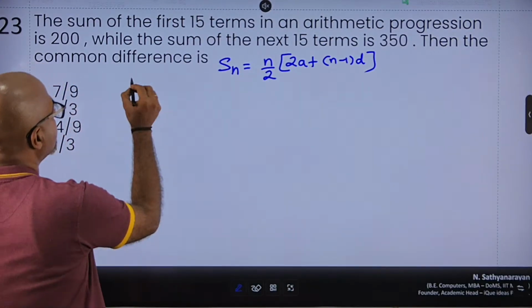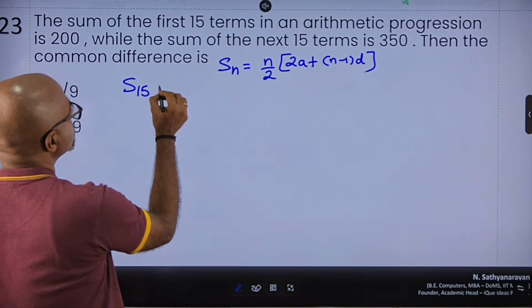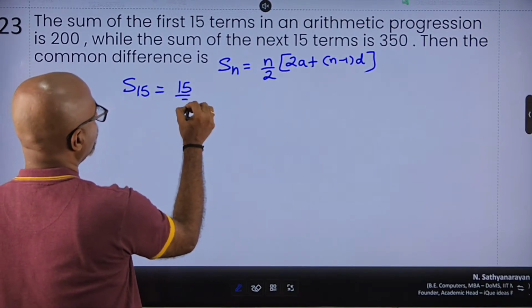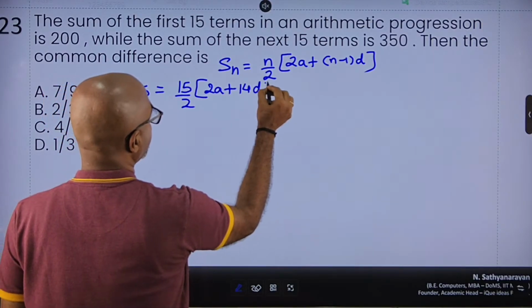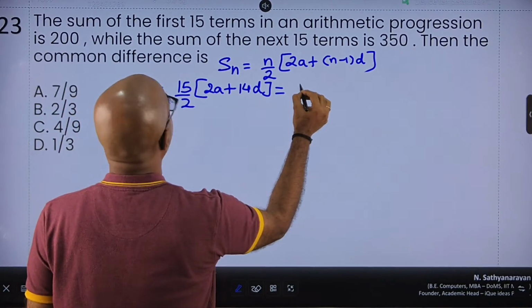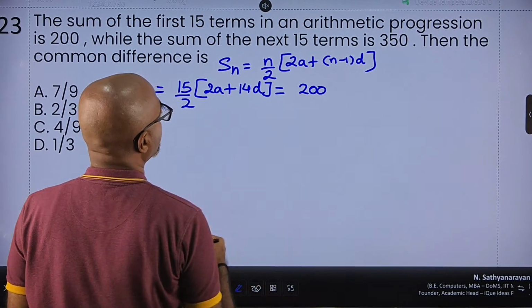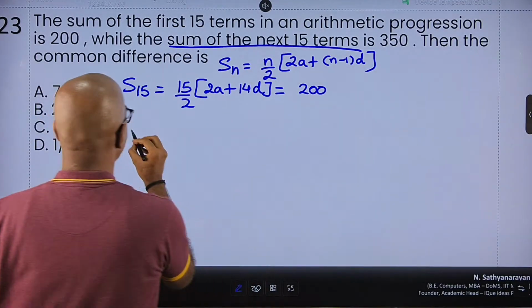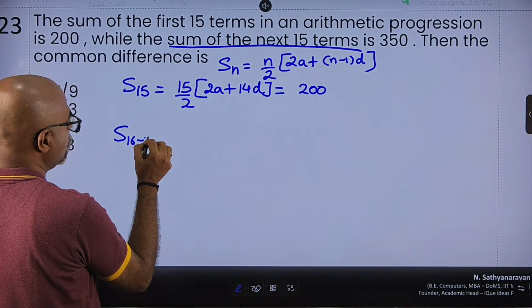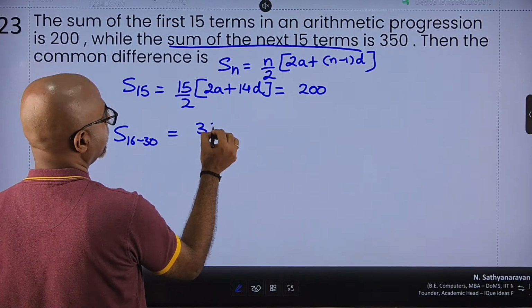So it is given the sum of 15 terms, 15 upon 2 into 2a plus 14d, is equal to 200. The important thing is the sum of the next 15 terms, that means the sum of 16 to 30, is 350.